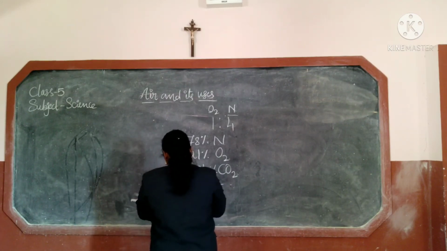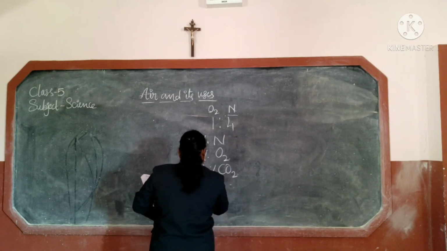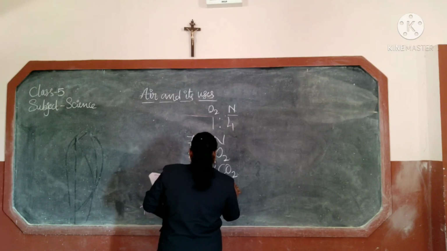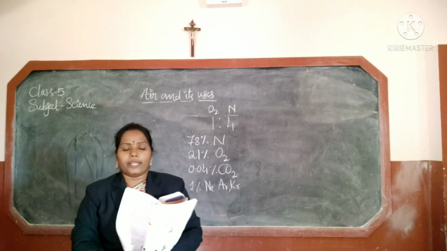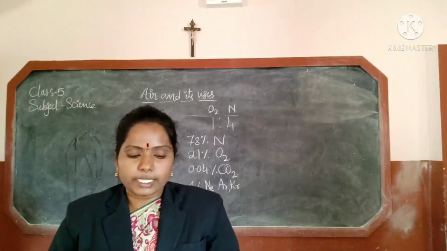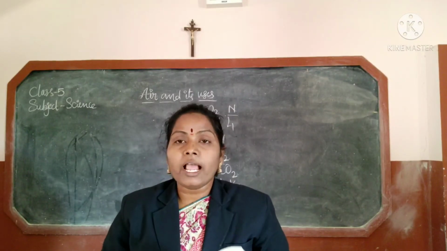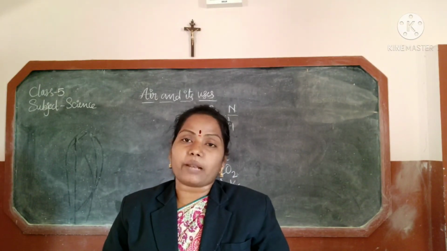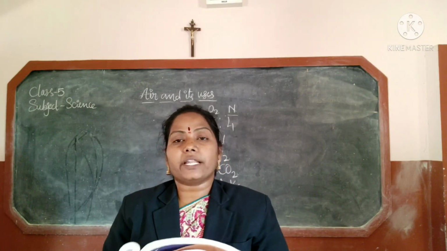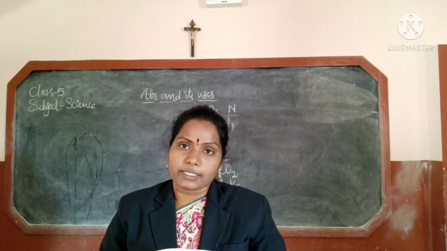Already we studied here: neon, argon, and krypton. Gases like these are there in it. Oxygen is helpful in breathing and for burning. And carbon dioxide is helpful in the preparation of food materials in plants.